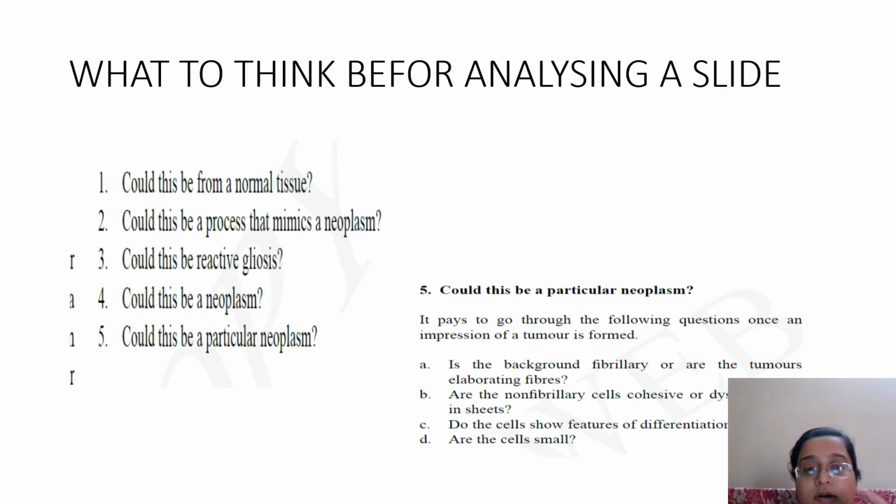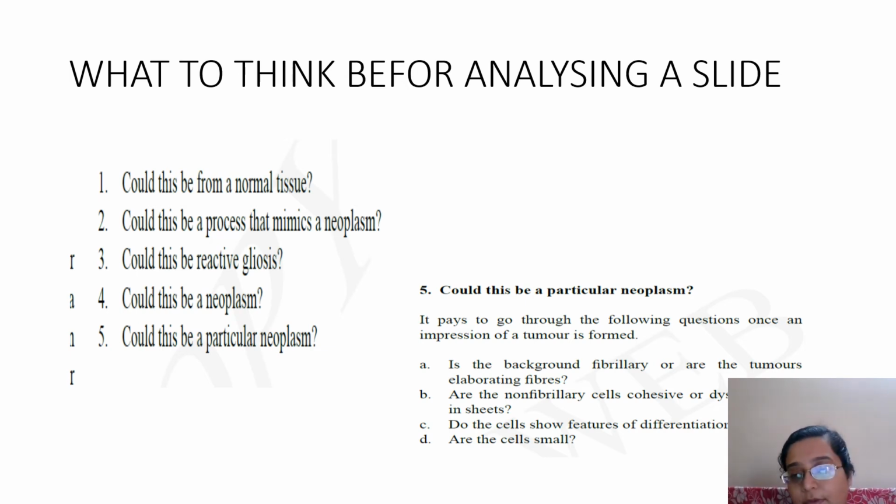So now comes the important part: when you see a CNS specimen, either a biopsy or a crush smear, what are the questions that need to come to your mind? This is in general for any tissue. And I always prefer starting from the scanner and going to high power rather than starting directly from high power. So first you are going to see what the origin of this tissue is. Supposing it is just tumor and no normal tissue is identified, then you move ahead from there. But the first thing you always see is whether there is some area of normal tissue in the smear or the biopsy that we have got.